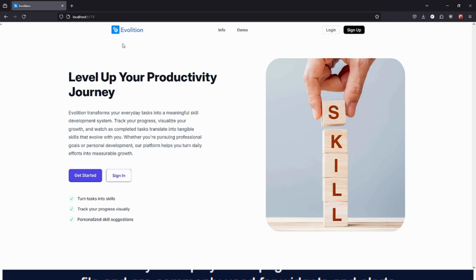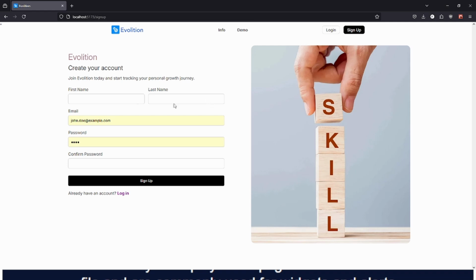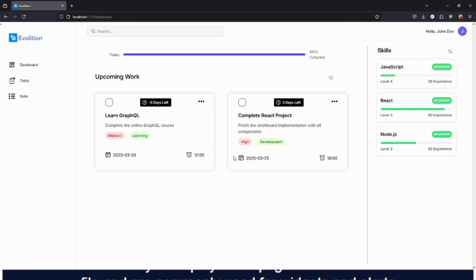So here we have the homepage, and from the homepage, we can go to both the login page and the sign up page. As I already created an account earlier, I will be logging in directly. Here we have the dashboard of Evolition, where the user finds the majority of the content that they will need. So as we can see, there's an upcoming work section where the user can find their tasks, and then we have a skills section where users can see their skill levels.